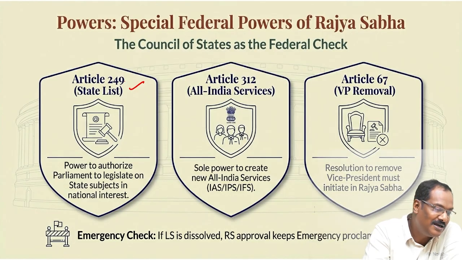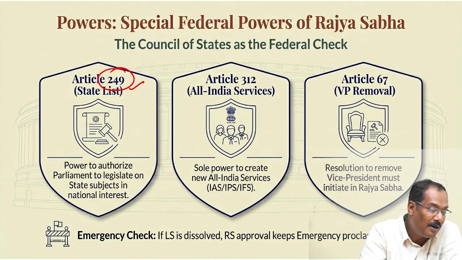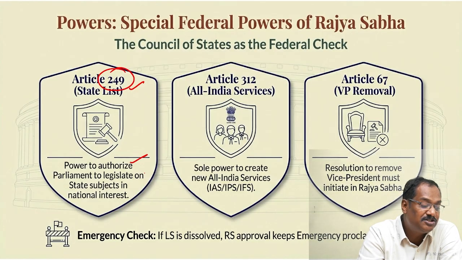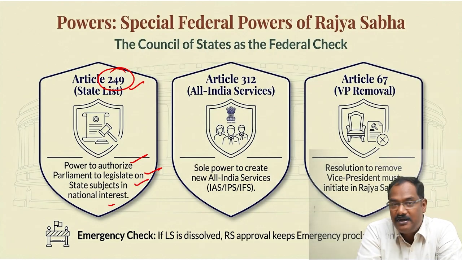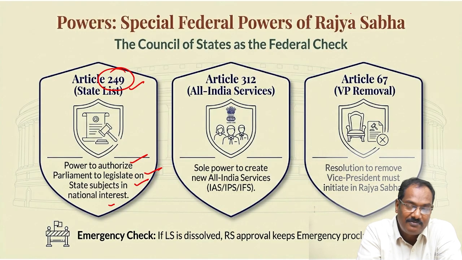So, a very unique article, Article 249: power to authorize parliament to legislate on the state subject in the national interest. Understood? So parliament cannot directly go and make law in the state subject. They have to get the approval from the Rajya Sabha under 249. There are other ways also, like emergency. I'll discuss that in the center-state relation.